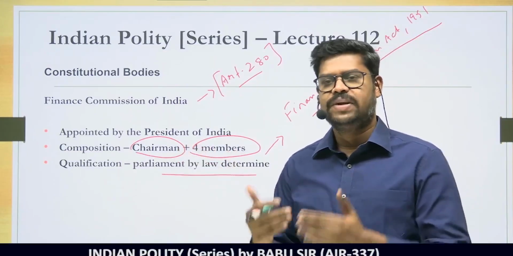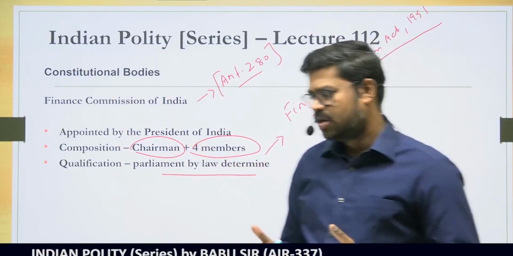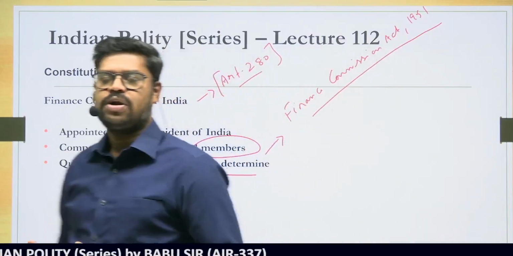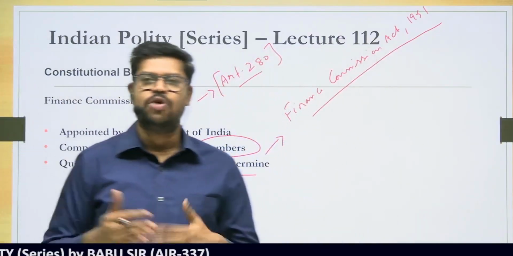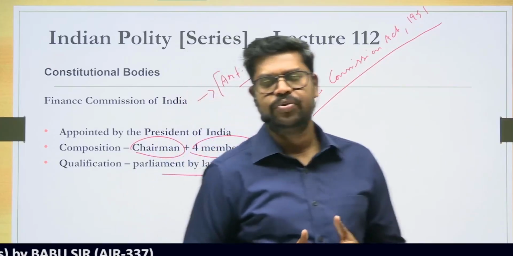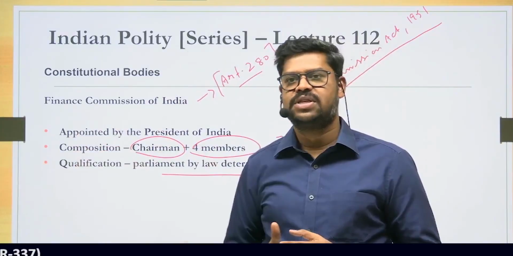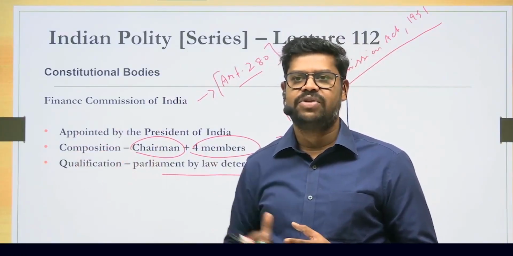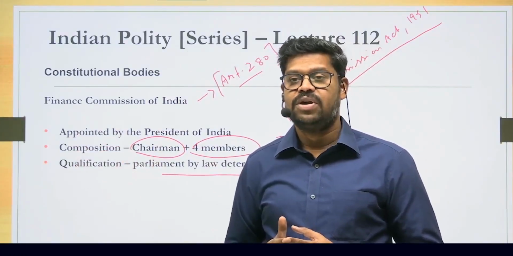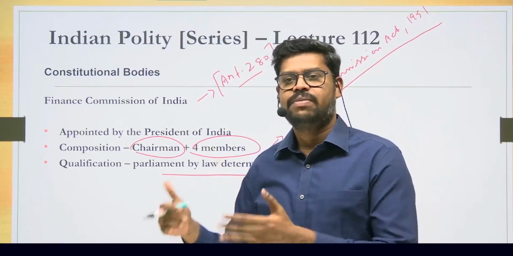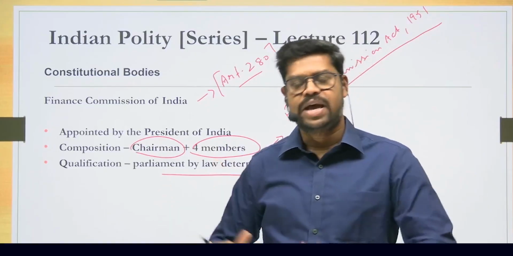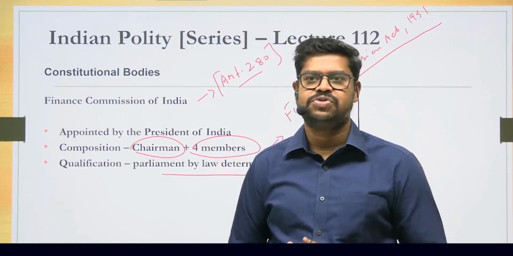Now the President, every 5 years, constitutes what is called a Finance Commission. So far, how many Finance Commissions have been appointed? The latest Finance Commission, for whom the terms of reference have been issued by the President, is the 16th Finance Commission. But which Finance Commission recommendation is getting implemented today? As of today, it is only the 15th Finance Commission.